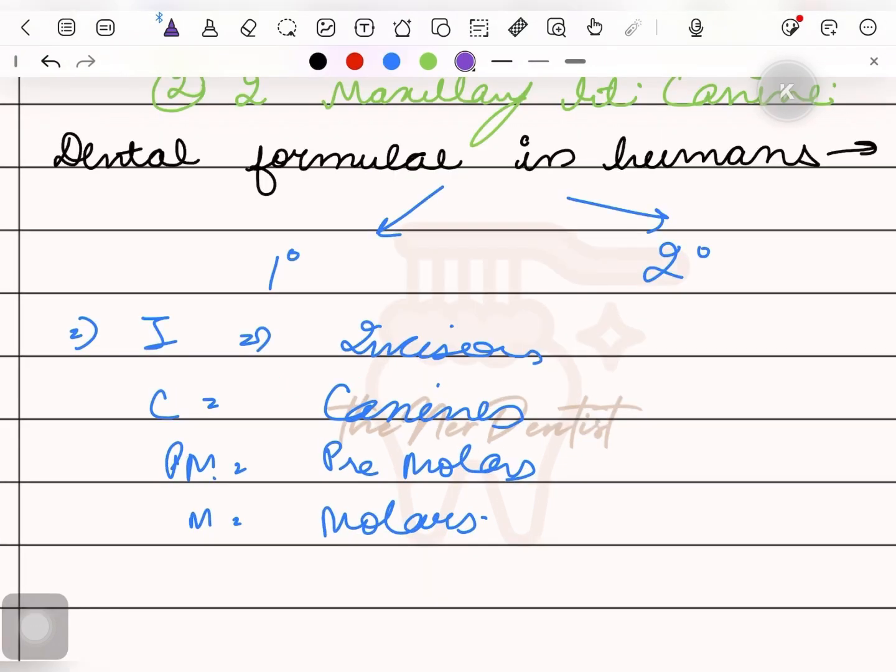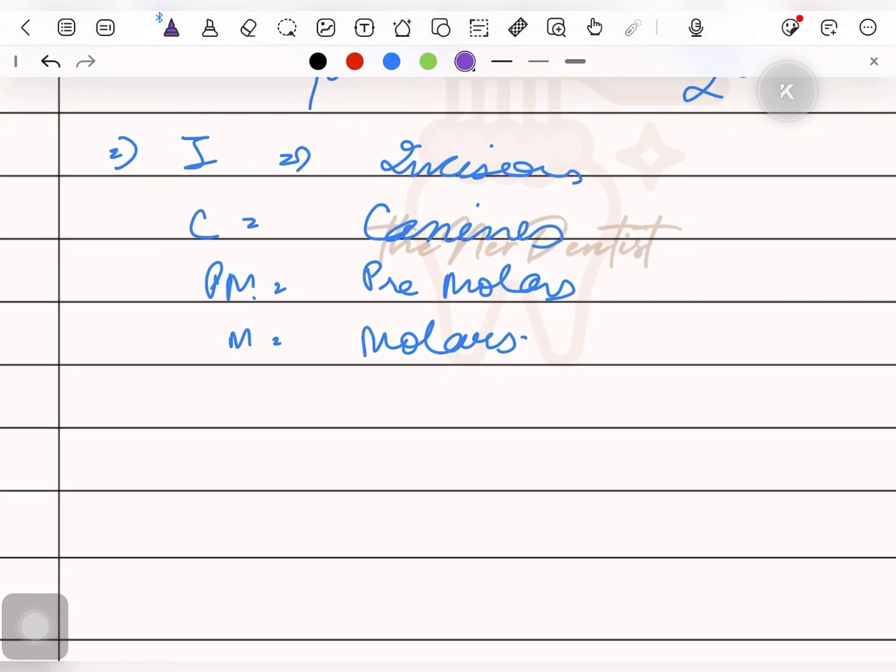So how do we write the dental formula? We will first write I, which represents incisors, and then we draw a horizontal line, and above the horizontal line we write the number of teeth present in one half of the maxillary arch. So there are two incisors in the maxillary half and two incisors in the mandibular half. And then comes canines. C for canine, one horizontal line.